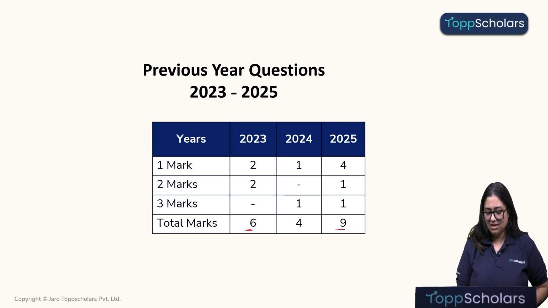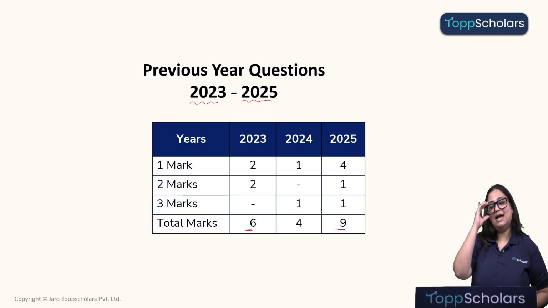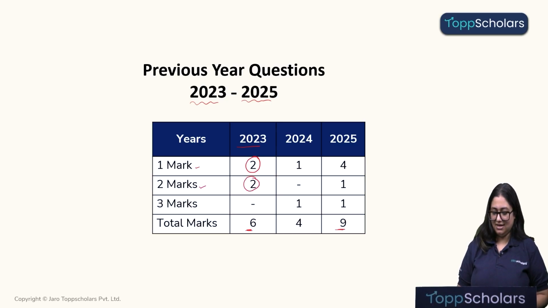Okay, so in the last 2 years, that is from 2023 to 2025, let's look at the category of questions which are asked. So in the year 2023, children, 1 marker questions were asked, total 2 in number. 2 marker questions were asked, which were also total 2 in number, and therefore the weightage is total 6 marks.